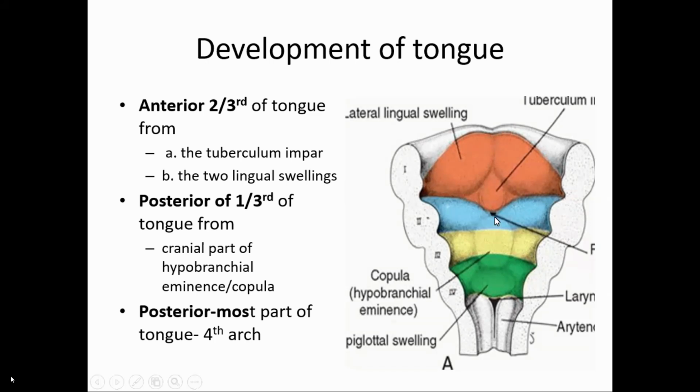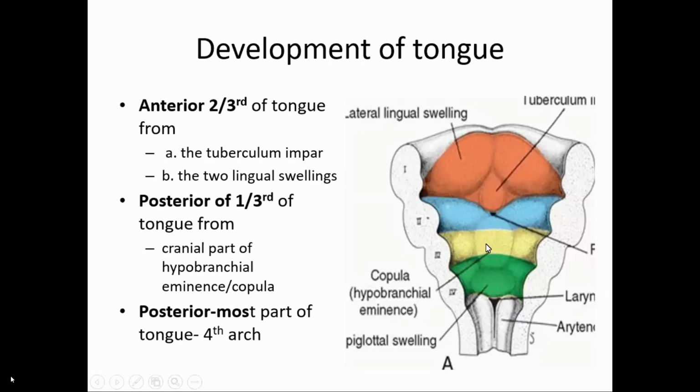There is one swelling behind the foramen cecum, named the copula or the hypobranchial eminence. It is formed by the mesoderm of the second, third, and the cranial part of the fourth pharyngeal arch. Initially the hypobranchial eminence forms, and then it is divided into the cranial part and the caudal part. The cranial part forms the posterior one-third of the tongue.